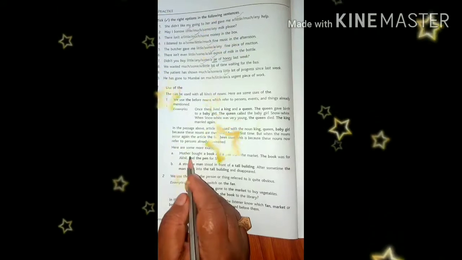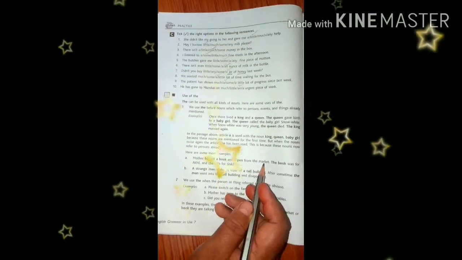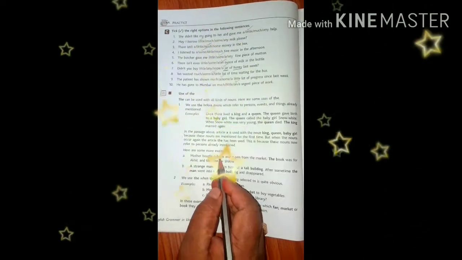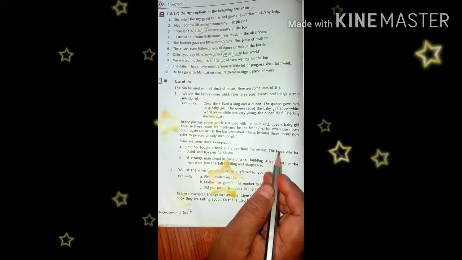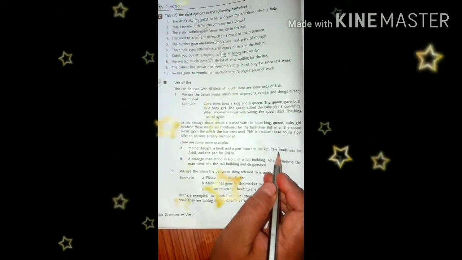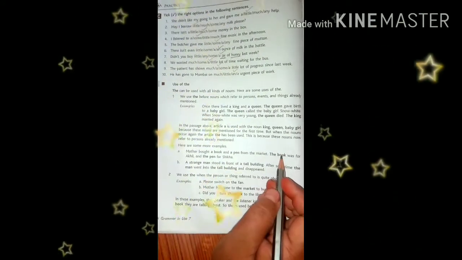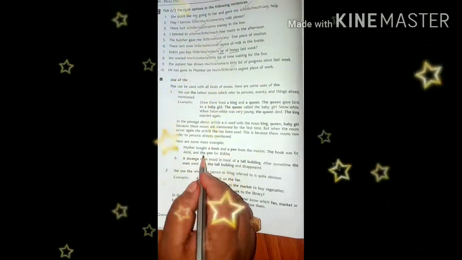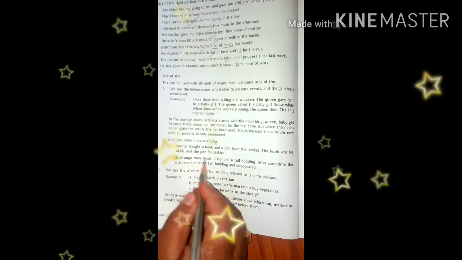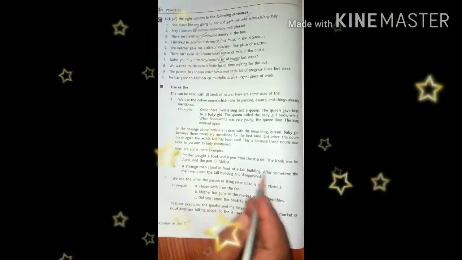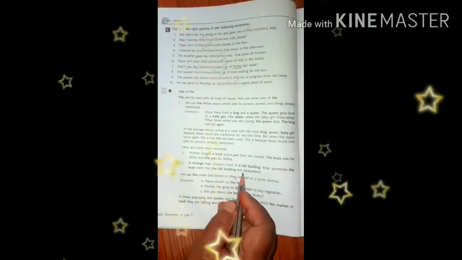Number A: Mother bought a book and a pen from the market. That means from the market, mother brought a book and a pen. The book. Again, when the is used before book, it indicates the particular book which mother has brought from the market. The book was for Akhil and the pen for Sikha. Number B: A strange man stood in front of a tall building. After some time, the man went into the tall building and disappeared.